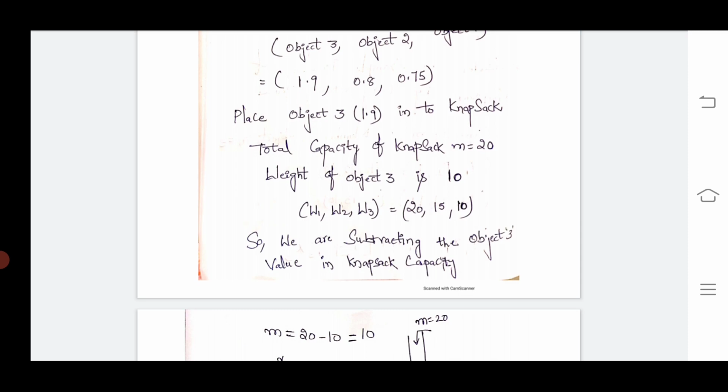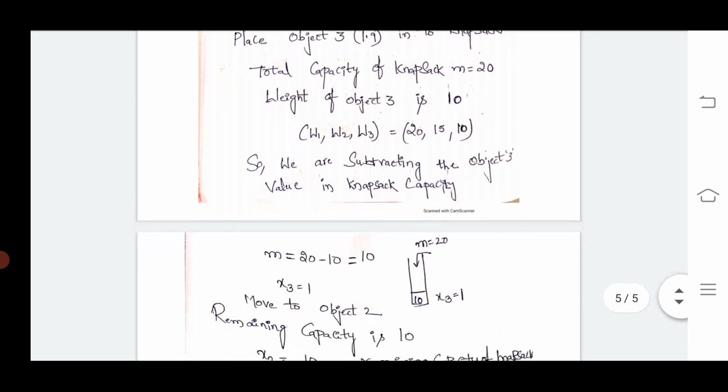So we subtract the object weight from the knapsack capacity. Why are we subtracting it? Because we have to place the object into the knapsack bag. M is already 20 kgs. If we place object 3 of weight 10 in the bag, 20 minus 10 leaves how much? 10 remains. That's why we place object 3 completely, so x3 is assigned 1.